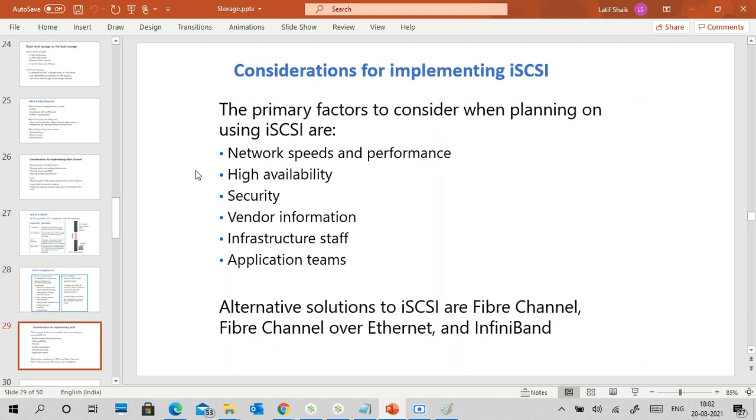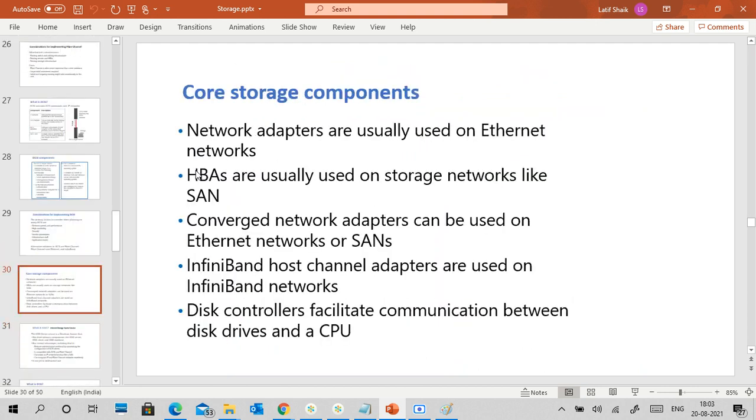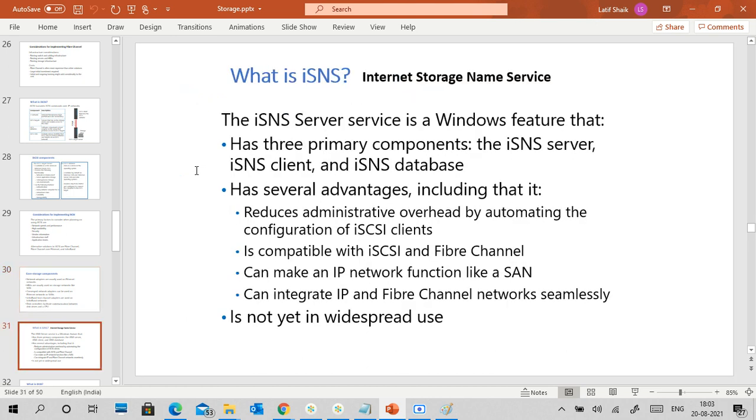There are a few more things, like InfiniBand, Fibre Channel or Ethernet Fibre Channel. Storage components, network adapters are usually on Ethernet, HBAs are usually on storage like SAN. Converged network adapters can be used on Ethernet. So many are there, just read it, guys.